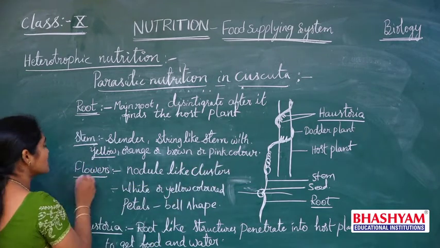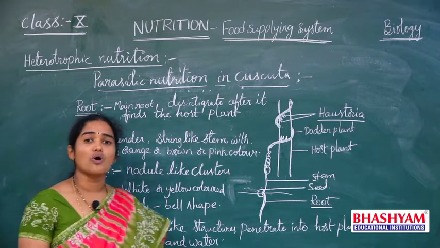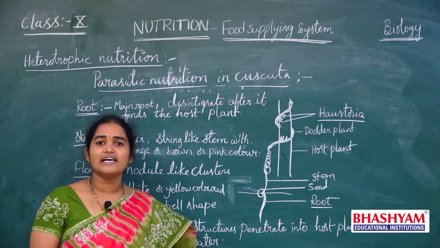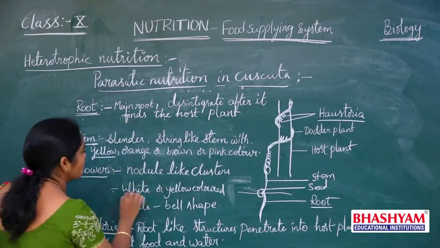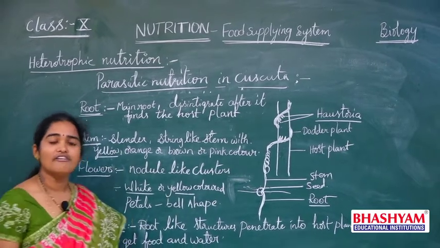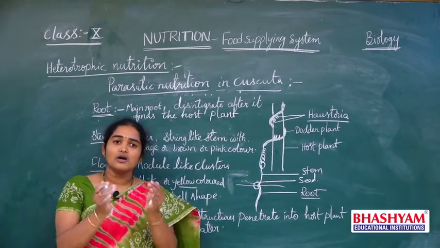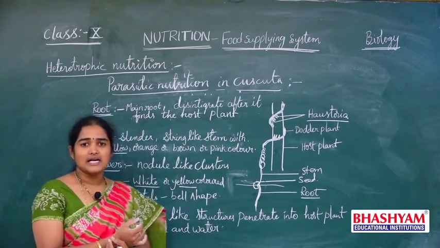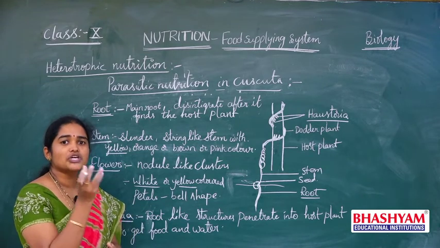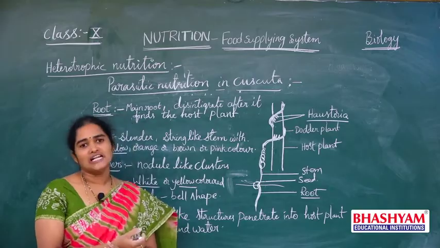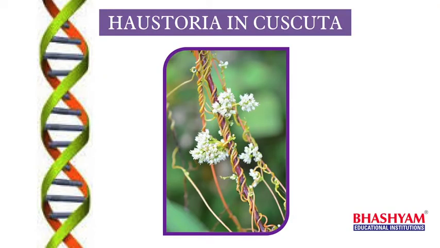Coming to the flowers of this plant, they are in nodule-like clusters. Nodule-like clusters means they are in the form of groups of very small flowers, white or yellow in color. These flowers are arranged in clusters and have bell-shaped petals, so the petals give the flower the appearance of a bell shape. Now let us observe the dodder plant, how it twines around the host plant, and observe how the stem is there and how the flowers appear.